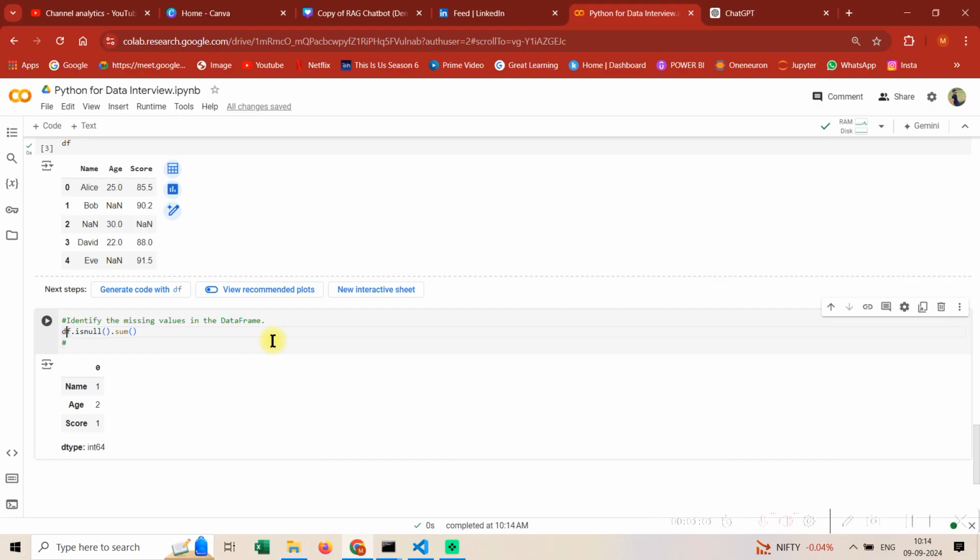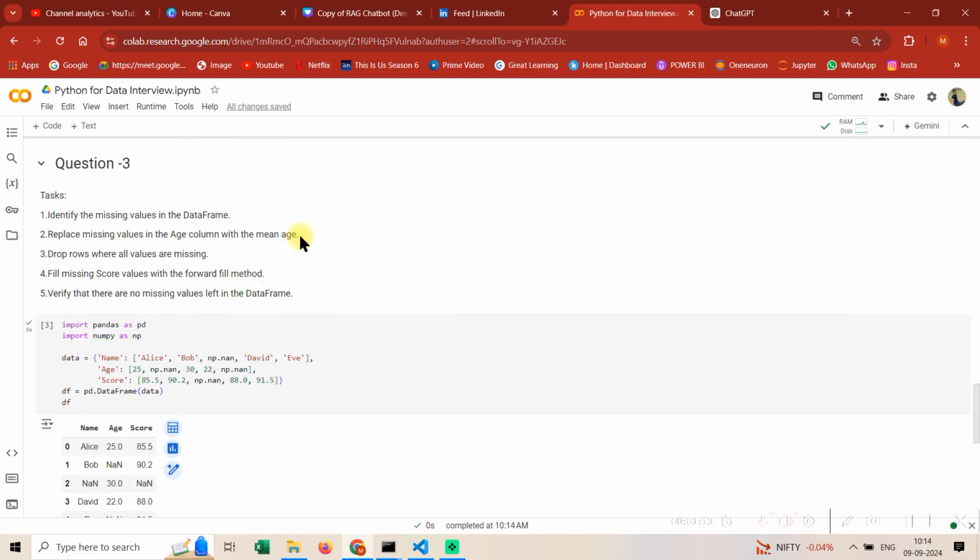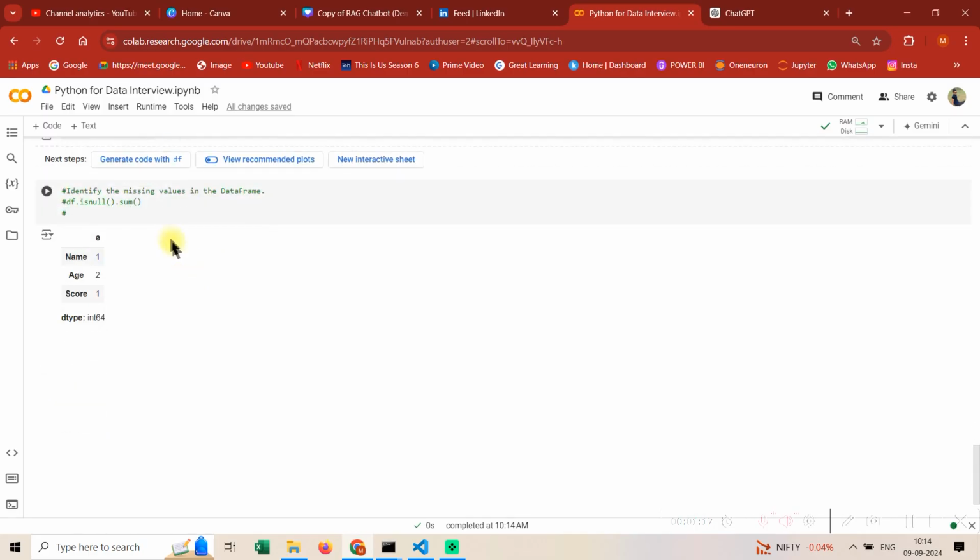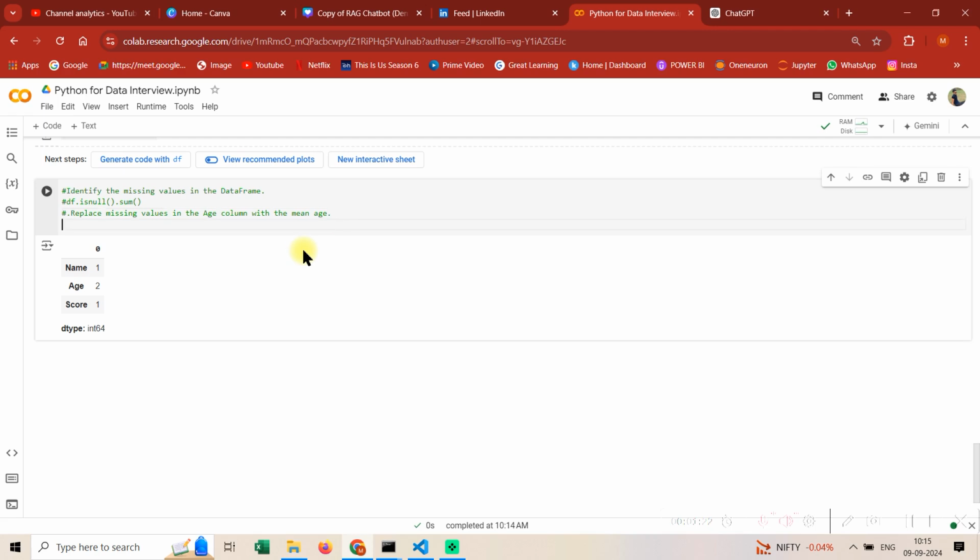Okay, what's the next question? You just need to know that we have the functions isnull and sum. So let's move to the second question. The second question is: replace missing values in the age column with mean age. So how do we do that?